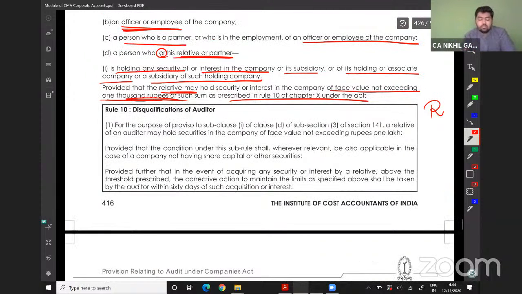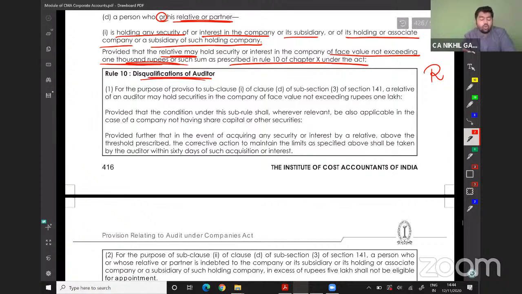Disqualification of an auditor. For the purpose of the provisions of subsection 1 of clause D of subsection 3 of section 143, a relative of an auditor may hold securities of the face value not exceeding 1 lakh rupees. So please cut this 1000 and make it 1 lakh rupees. The maximum amount which a relative can hold is 1 lakh rupees. The auditor is not eligible to hold even a single share.